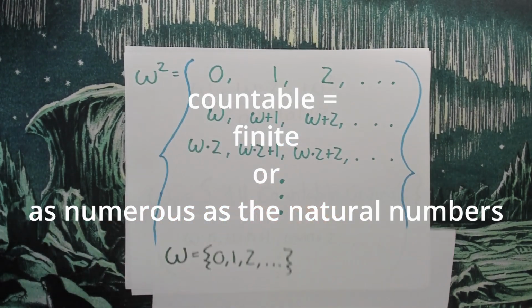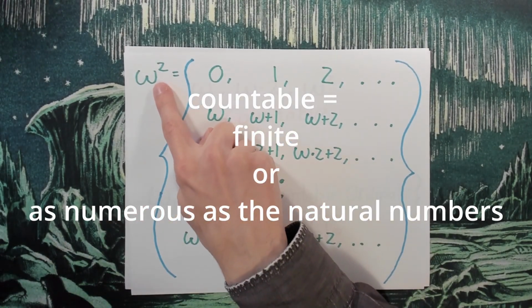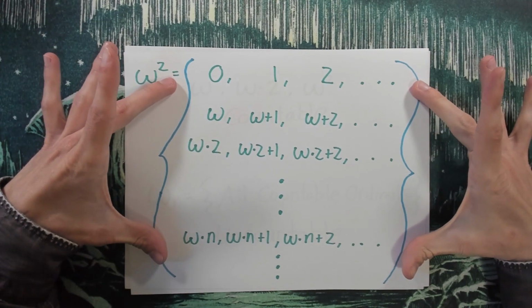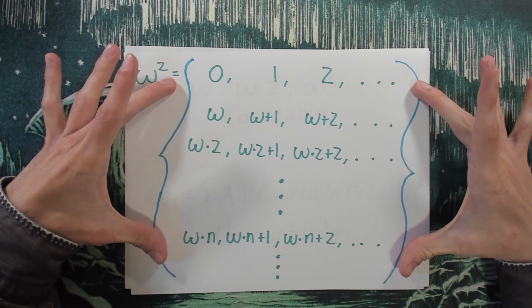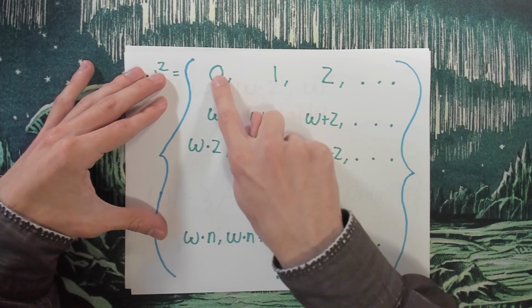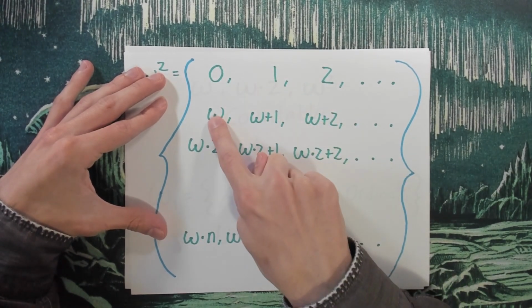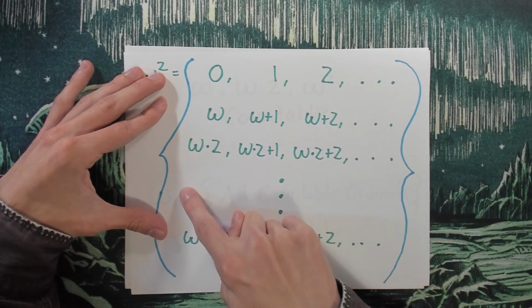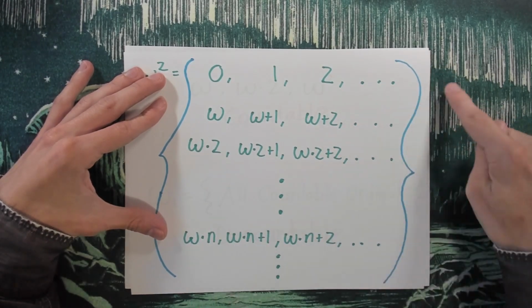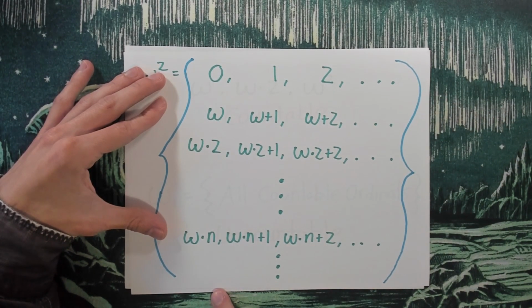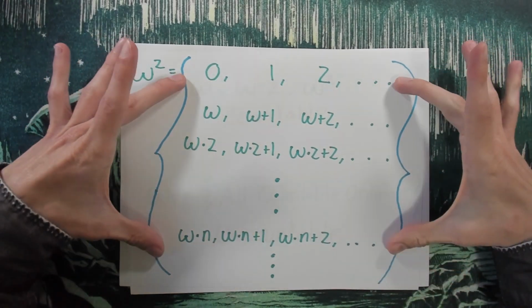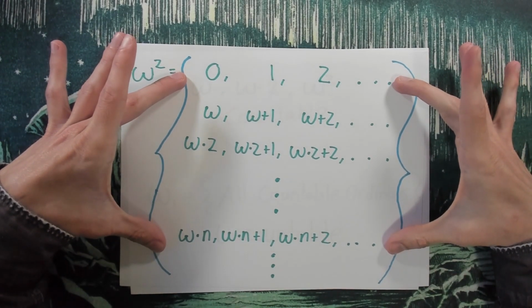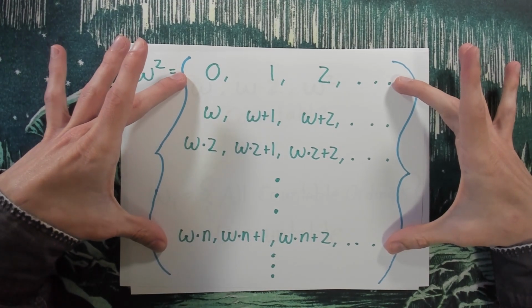And in the same way, omega squared, even though it looks like a lot of elements in here, is also going to be countable. I can name this 0, 1, 2, 3, 4, 5, 6, 7, 8, 9, and then just keep going on the diagonals like that, and in that way I give every single element in here its own unique natural number name.